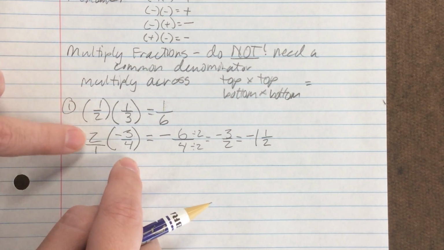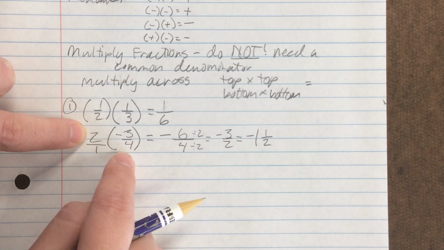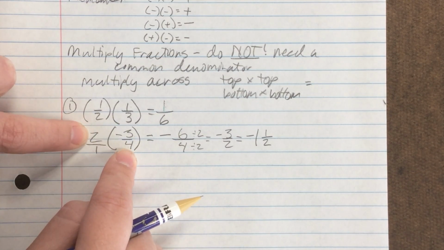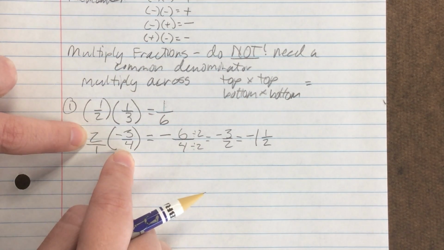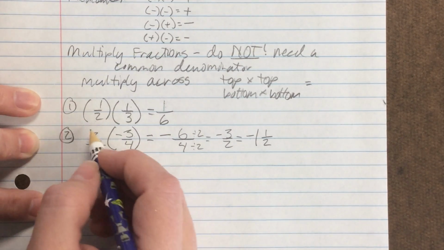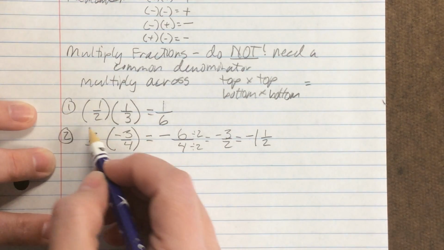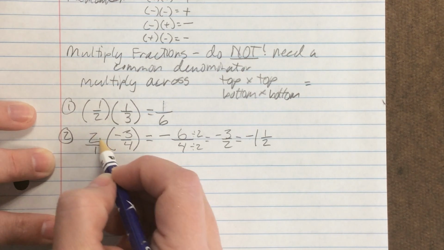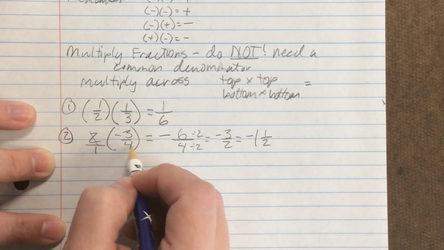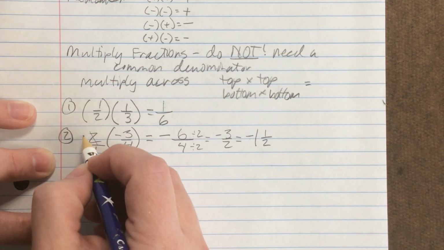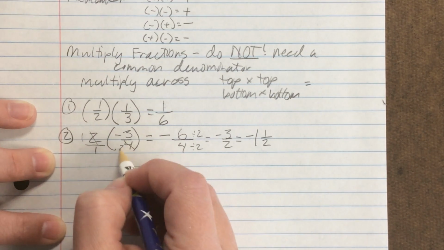If you notice that you've got a number up here and a number down here that have a common factor, for example 2, you can do the dividing here. 2 divided by 2 is 1, and 4 divided by 2 is 2.